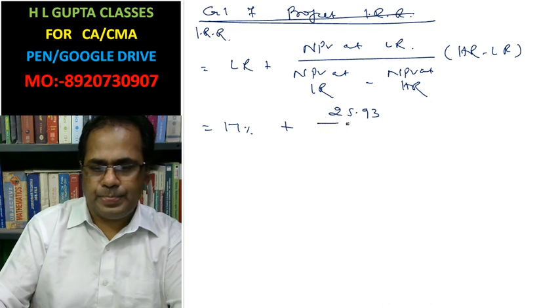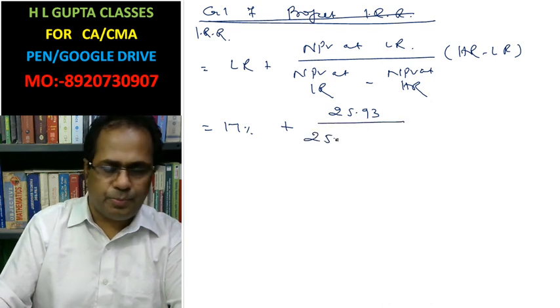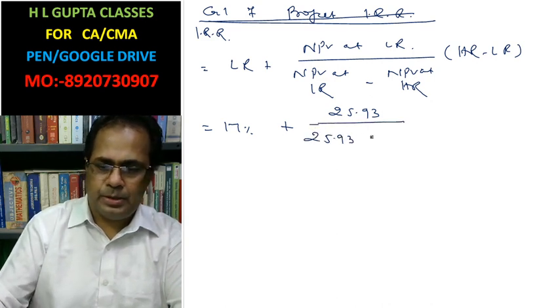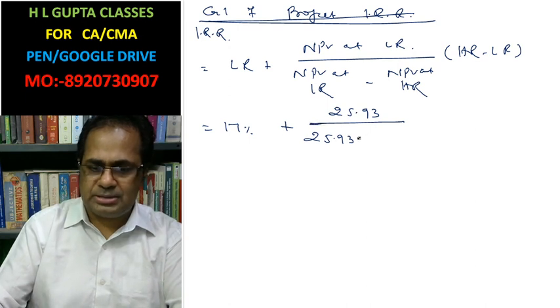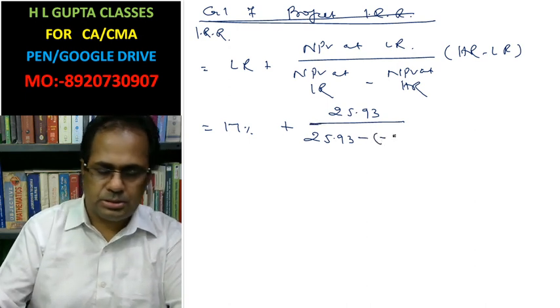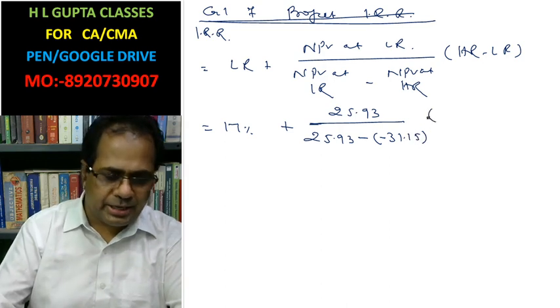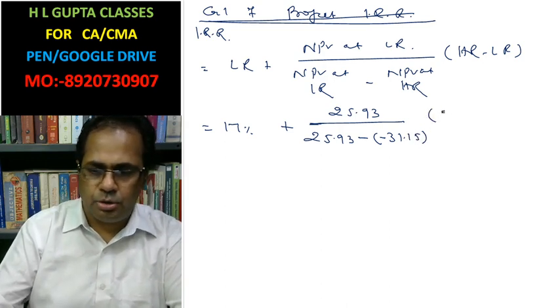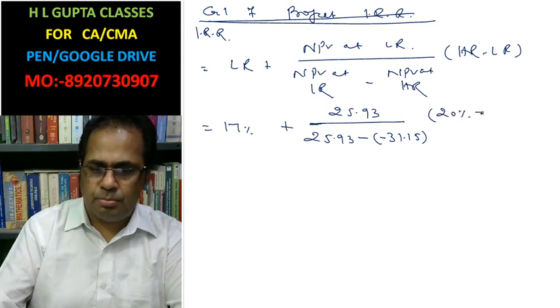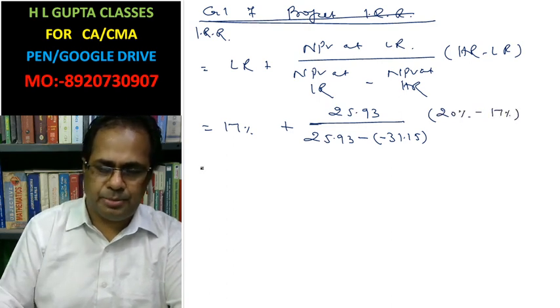Net present value at lower rate is 25.93. This is 25.93 minus (minus 31.15). Higher rate equals 20% minus 17%.